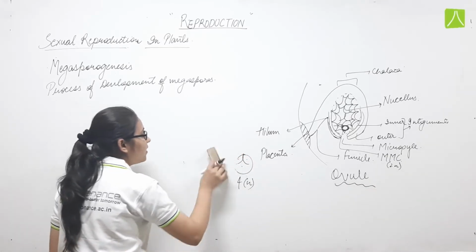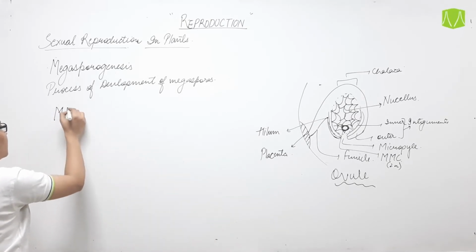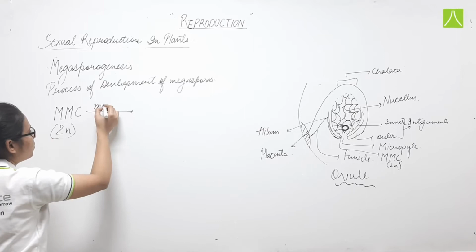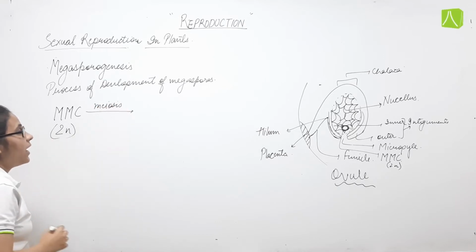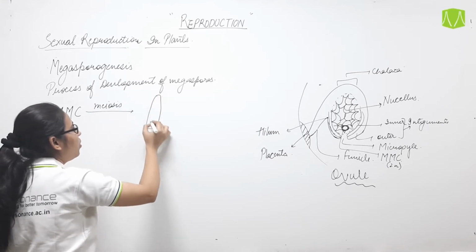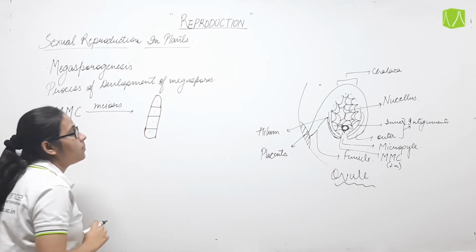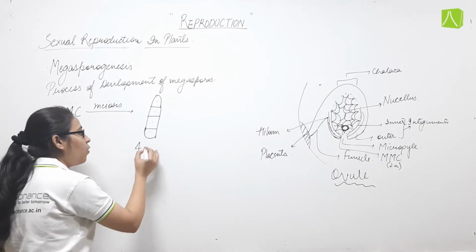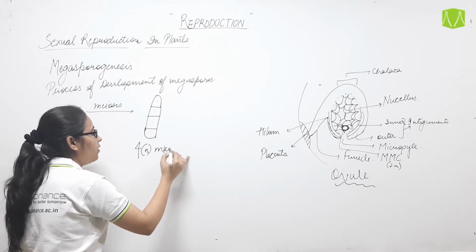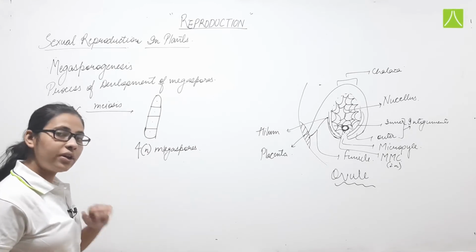Now this megaspore mother cell will participate in the process called megasporogenesis. The megaspore mother cell, which is 2n and diploid in nature, will undergo meiosis, which is a reductional division, and hence the megaspores which are formed will be haploid in nature. After meiosis, 4 haploid megaspores will form.